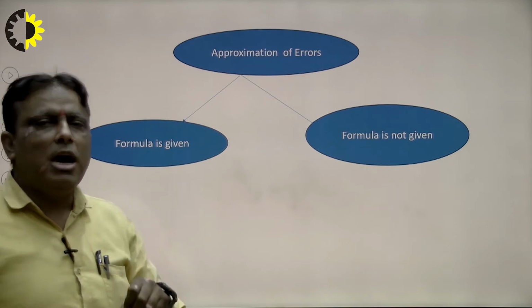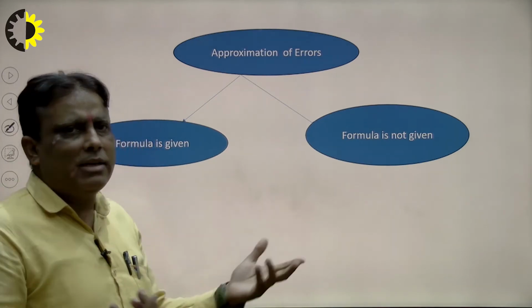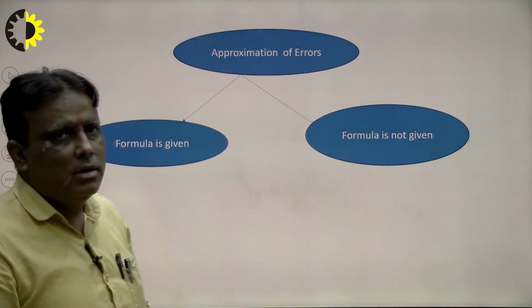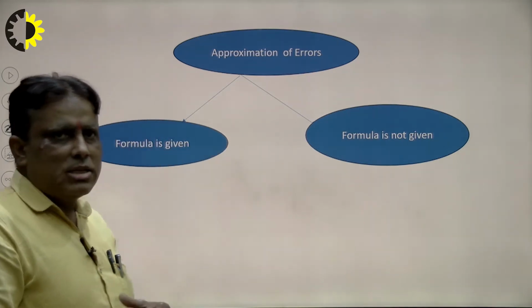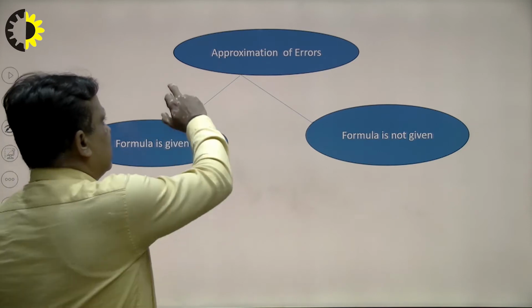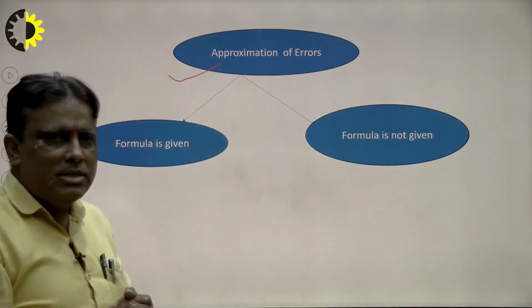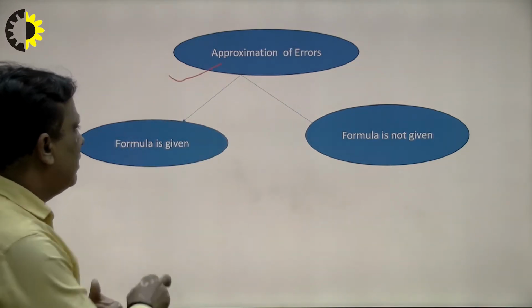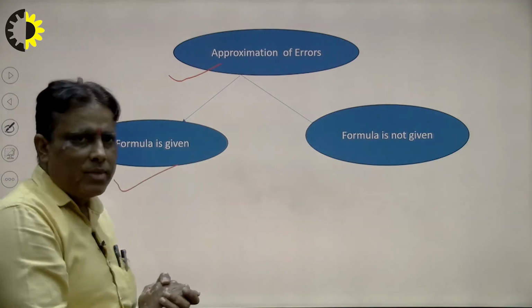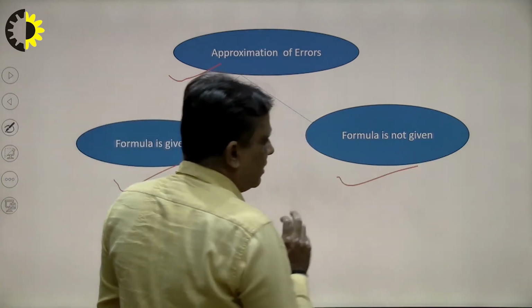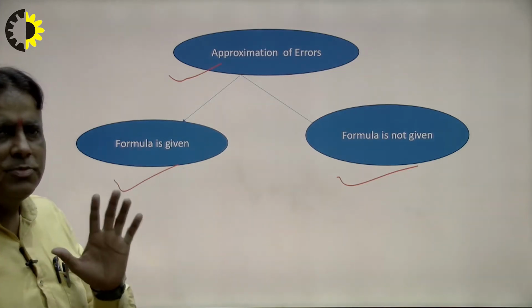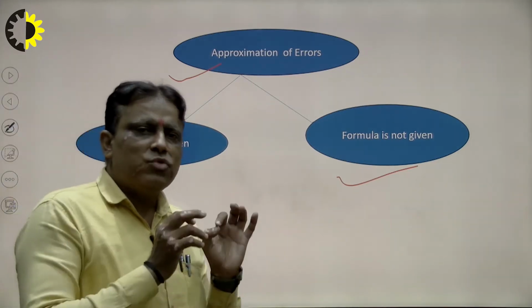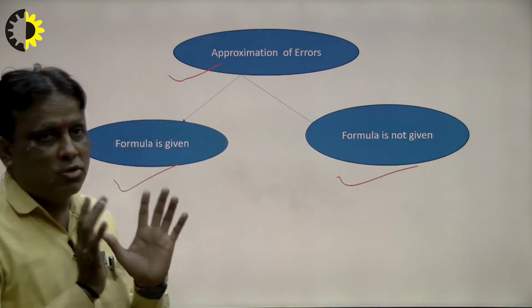Now the question is how to solve it, and what will be the roadmap of our solution. The roadmap depends on two things. First of all, suppose I want to calculate the error approximation of any function. First, there is the type of problem where the formula is given, and second, where the formula is not given. Students should keep in mind that this problem may arise from class 1st to 12th, any kind of formula.